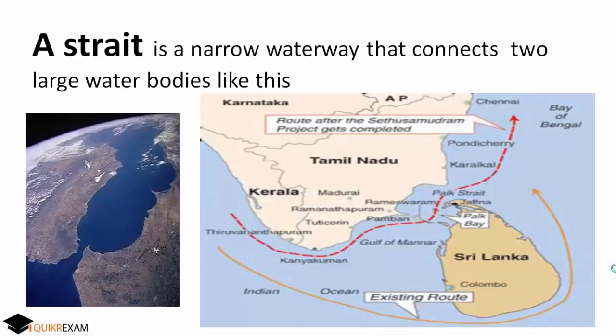And next, move to strait. A strait is a narrow waterway that connects two larger water bodies. See in the left picture, there is a narrow waterway between two larger water bodies. And in the right picture, we have shown the Palk Strait that connects the Bay of Bengal with the Palk Strait.